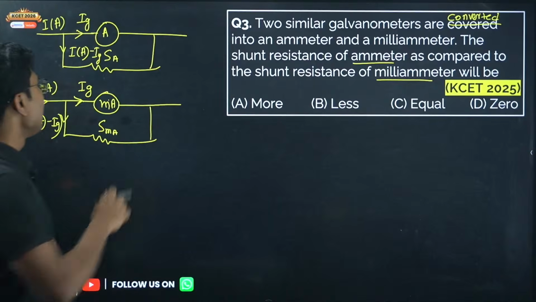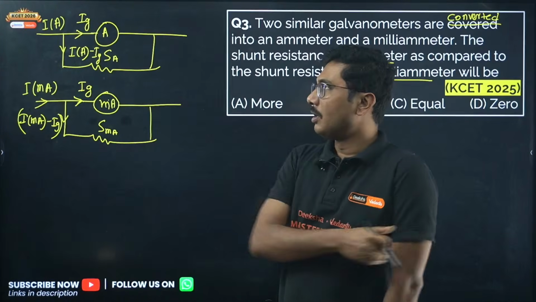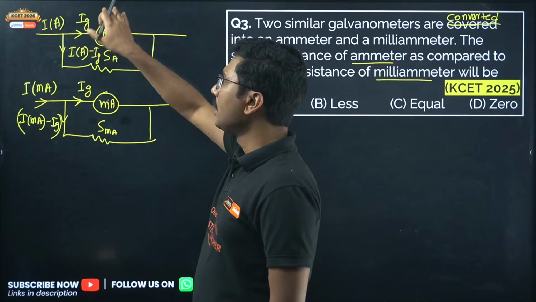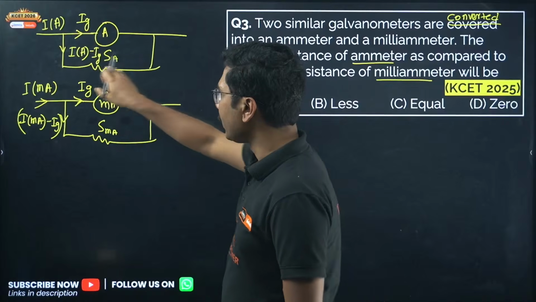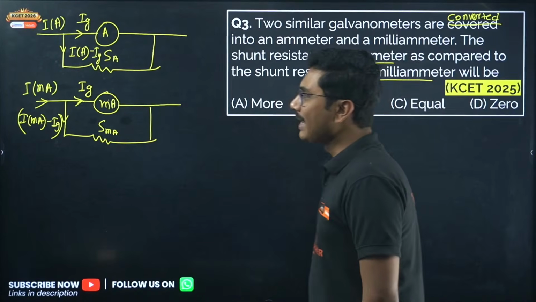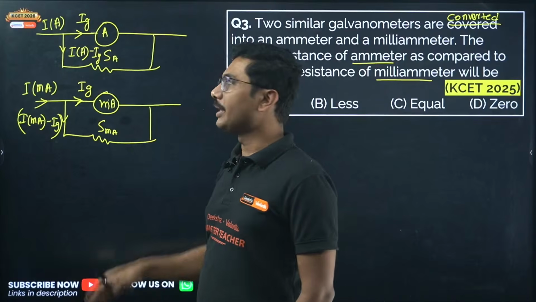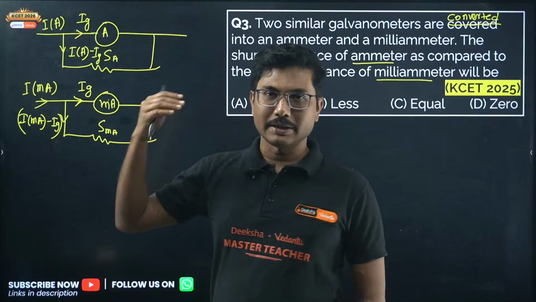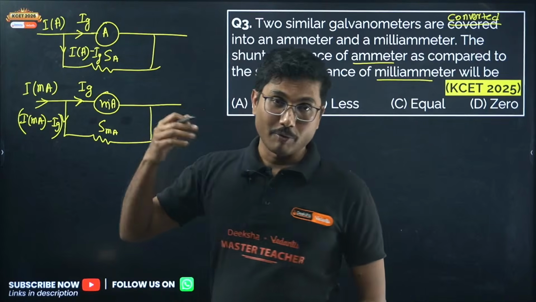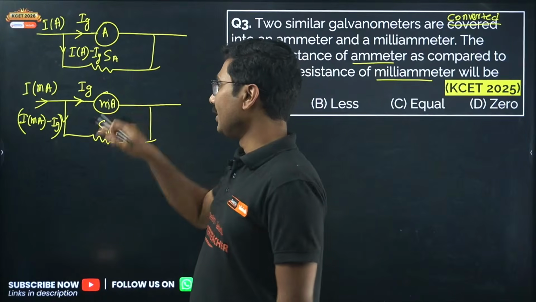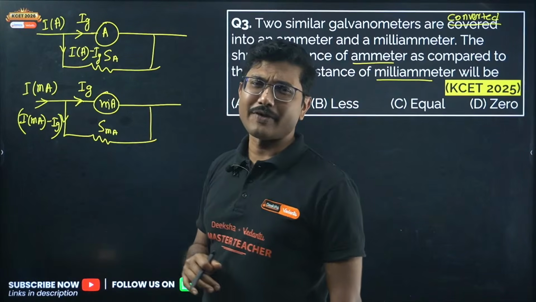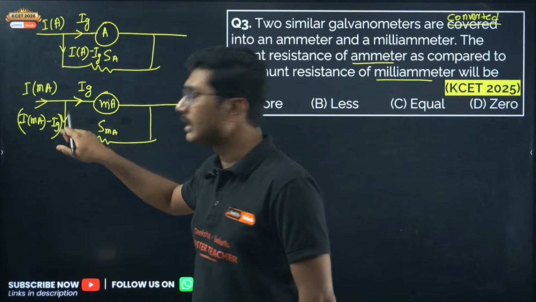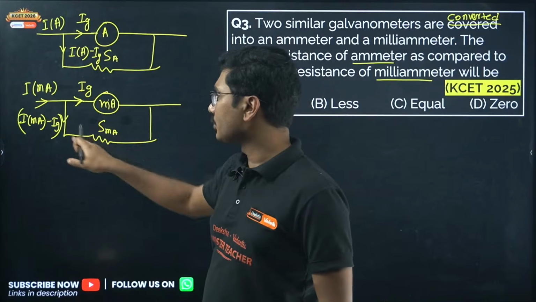Suppose we are measuring 1 ampere, Ig is 0.1, then the remaining 0.9 ampere will pass through the shunt resistance. In this case, suppose you are measuring say 500 milliampere. The current that is allowed through the galvanometer is 100 milliampere, since 0.1 ampere means 100 milliampere. The remaining 400 milliampere will pass through the shunt resistance.